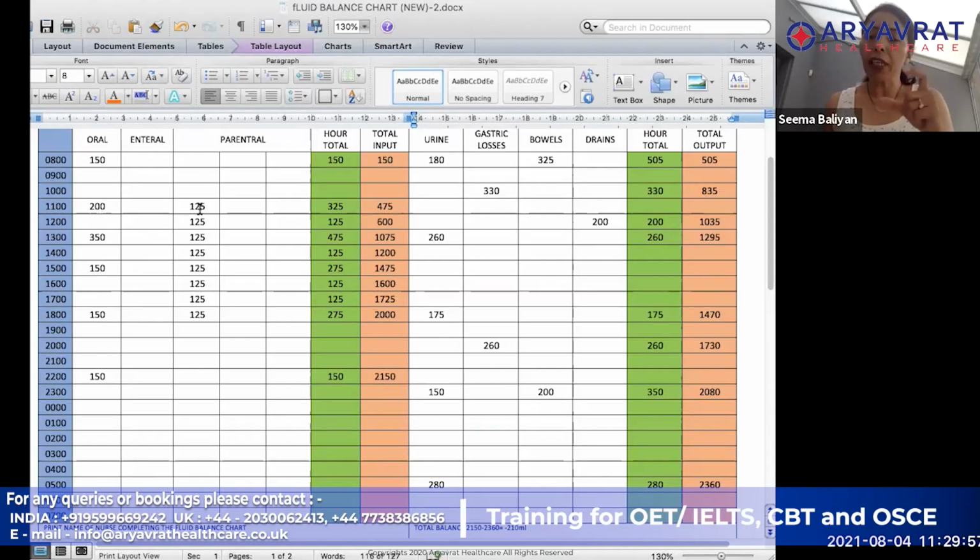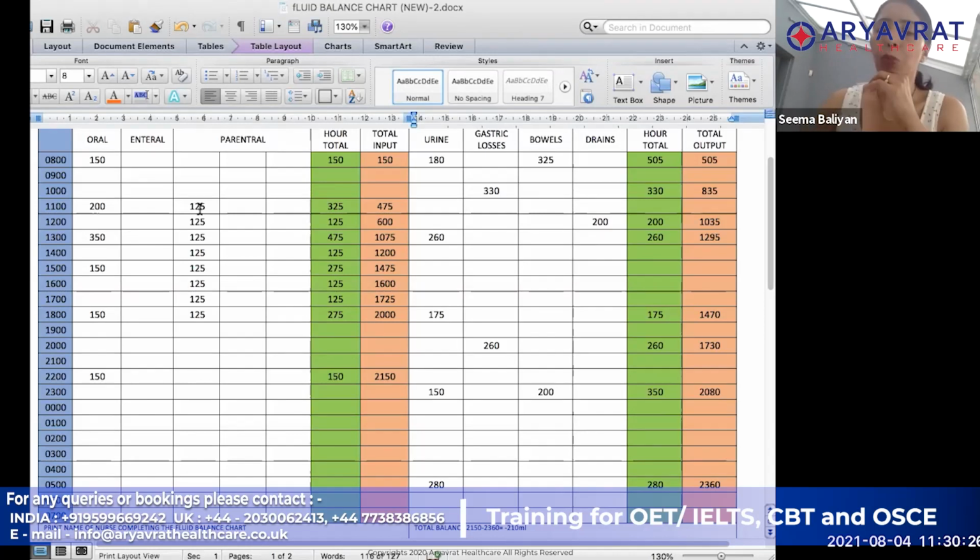That half an hour which is there, what you can do is further divide it. Like, say, in an hour 125 is going, then in half an hour it will be 62.5 that you are getting. So you can add 62.5 in that particular hour and 62.5 in the other hour.